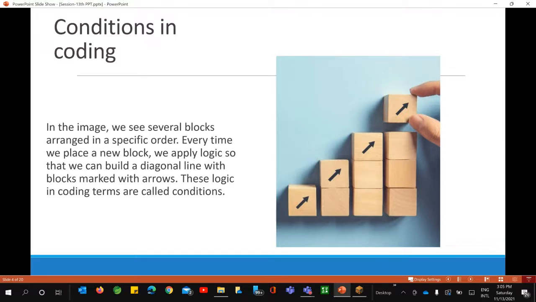We see several blocks arranged in a specific order here. Every time we place a new block, we apply a logic so that we can build a diagonal line with blocks marked with arrows, isn't it? Either we need to place one extra block, and after that, we just add one of the blocks marked with arrows. These logic-encoding terms are called conditions.